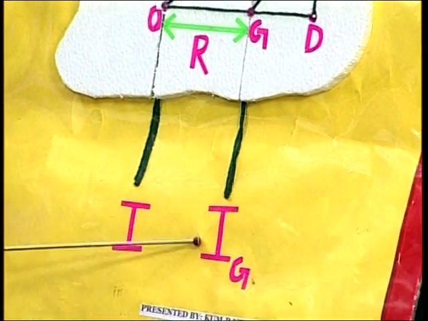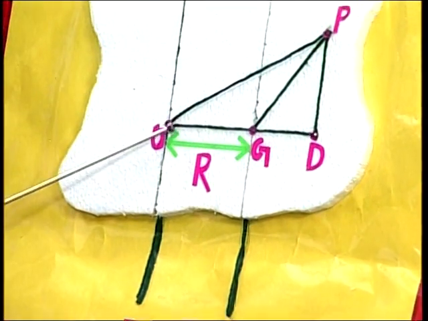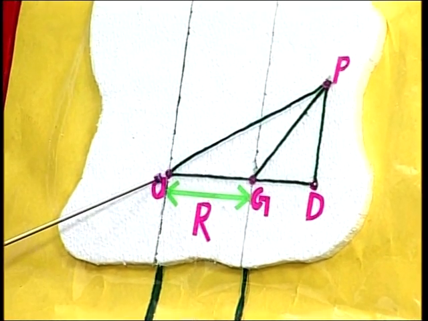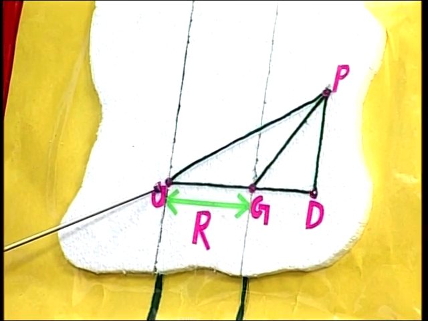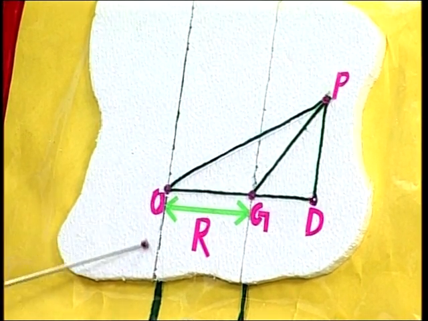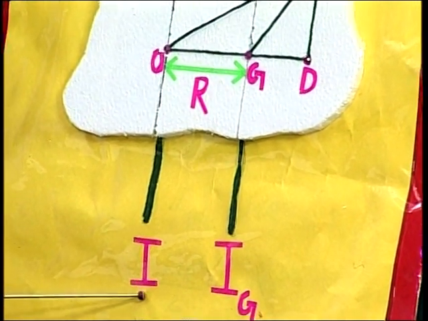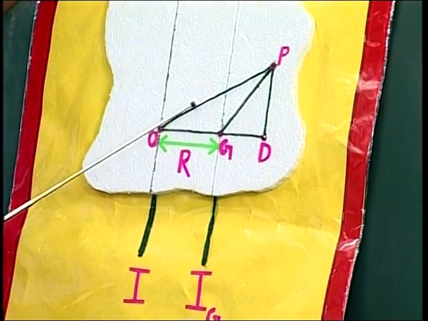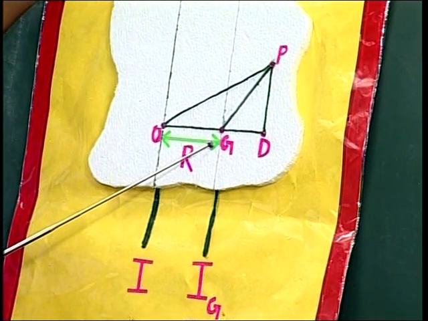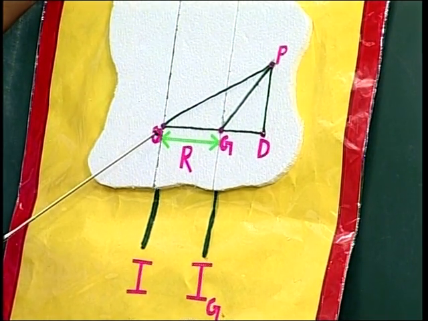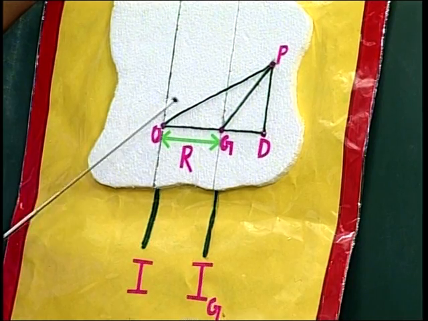Next, another parallel axis passes through the point O. Its moment of inertia is indicated with capital I. The distance between these two parallel axes is R.